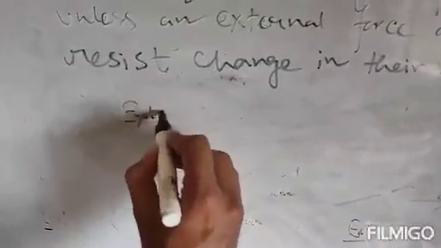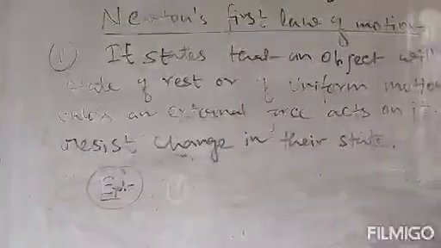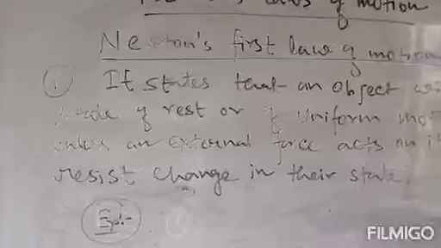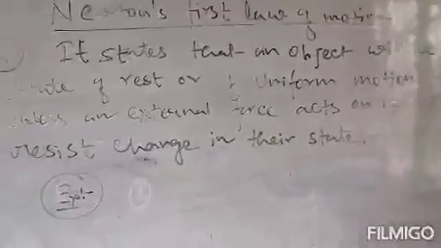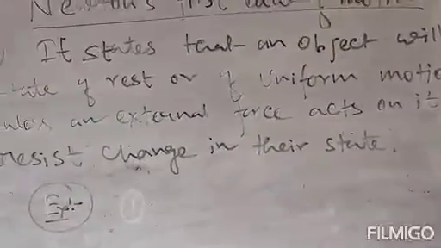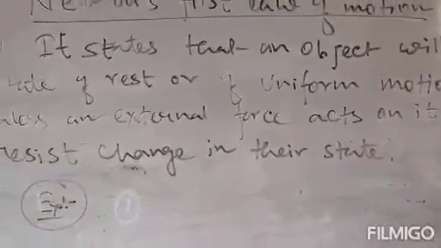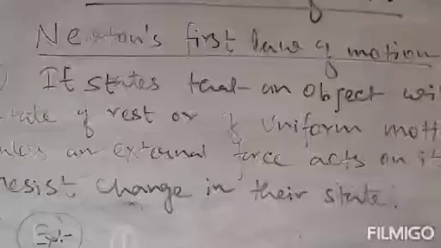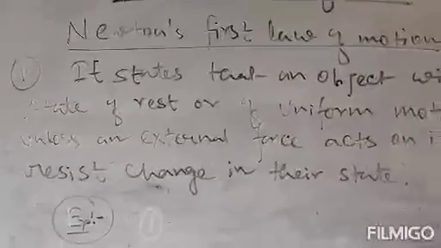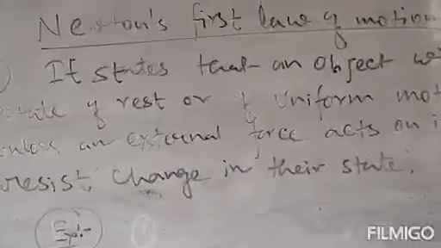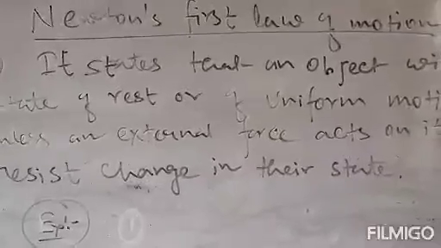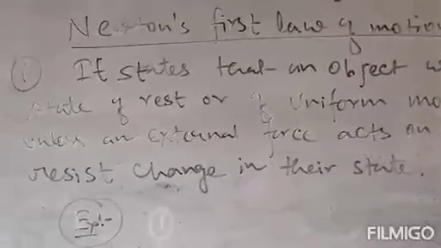Clear? Next, a practical example of Newton's first law of motion. There are two practical examples. One is that when a person is standing in a bus, he falls backward when the bus suddenly starts moving. Initially the bus is at rest, and when it suddenly starts moving, the person standing in it falls backward. Why does this happen?